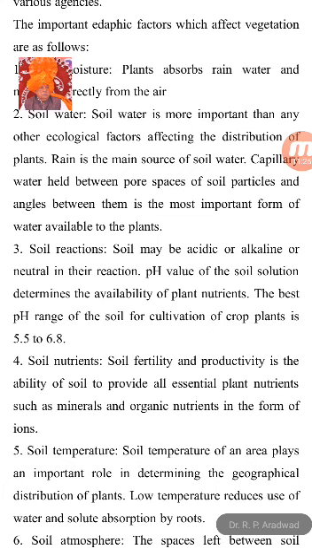Then another important adaptive factor is soil nutrients. The presence of different important nutrients in the soil helps the vigorous growth of the plant. So regarding availability of nutrients, soil with a large amount of nutrients may be fertile soil, and soil where the nutrients are scarce or less in amount is not suitable for the growth of the plant.